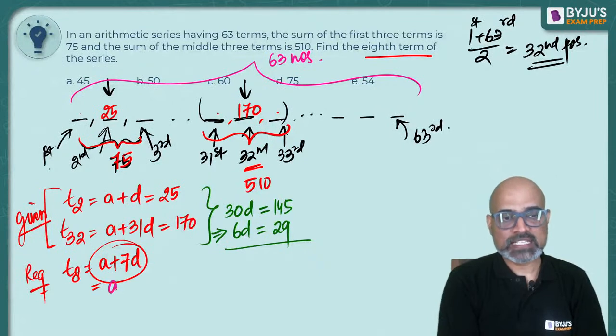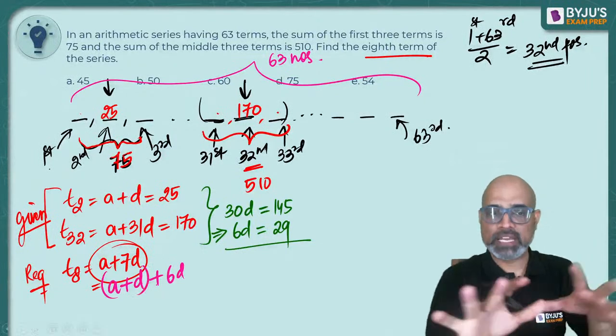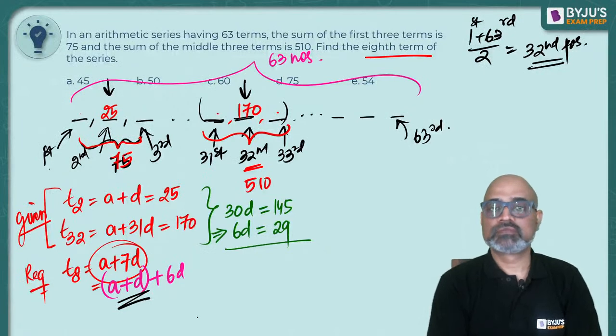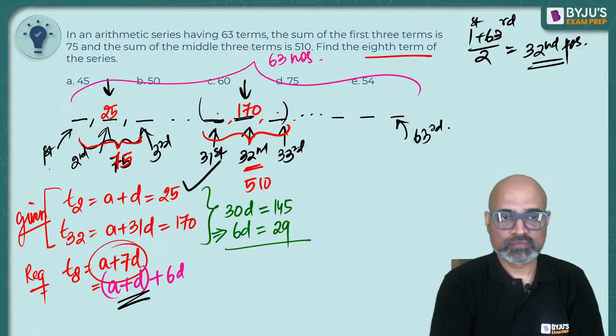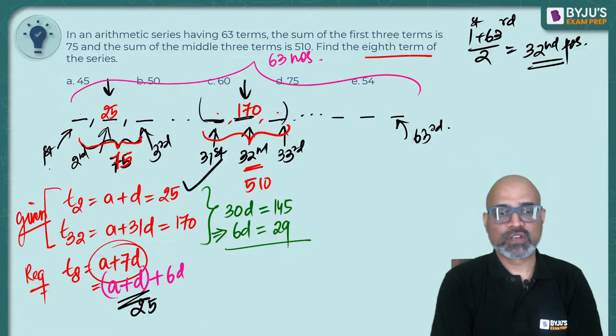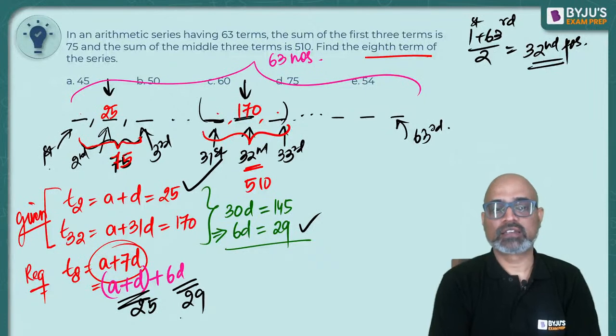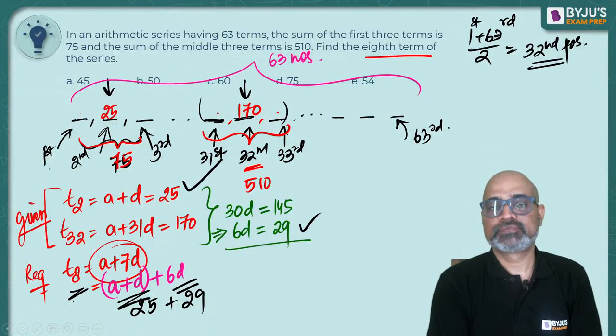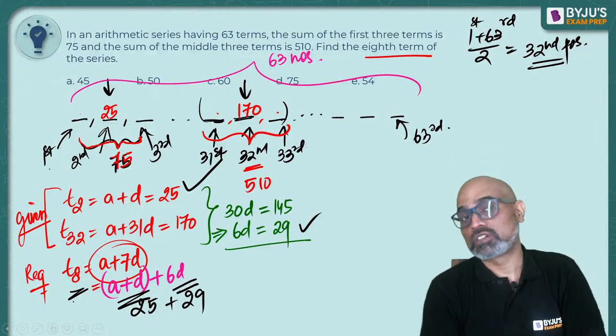Can I write A plus 7D as A plus D plus 6D? Break कर दिया. Do we know what A plus D is? Do we know what A plus D is? 25. Do we know what 6D is? अभी solve करा. 29. 25 plus 29. What is your 8th term? So everyone was wrong.